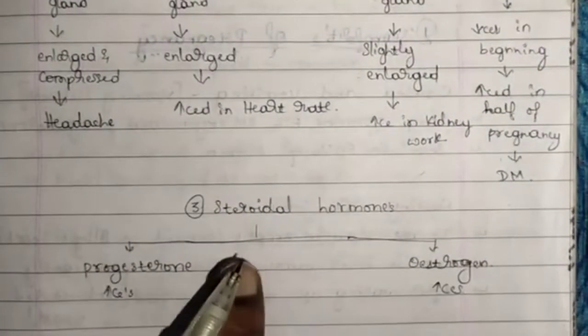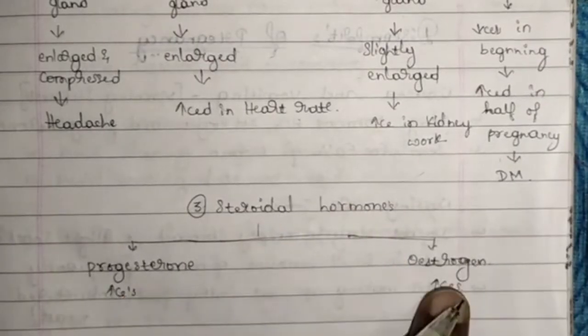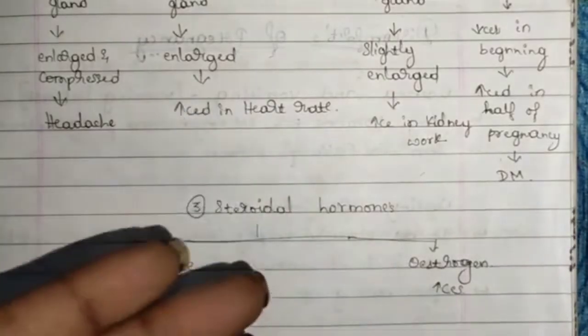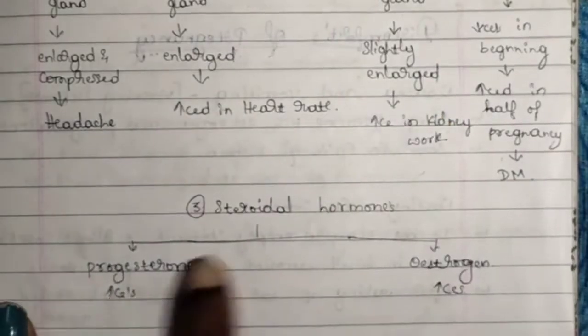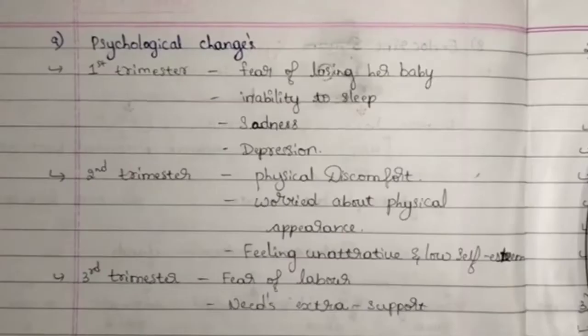Next hormone, that is steroidal hormone. Steroidal hormones are nothing but progesterone and estrogen, and both will be at increased levels, and this increased level is maintained throughout the pregnancy. Once these two values fall down, then menstruation occurs.